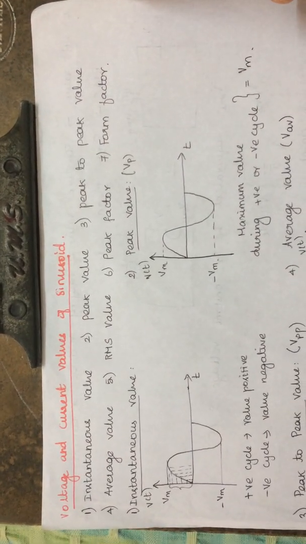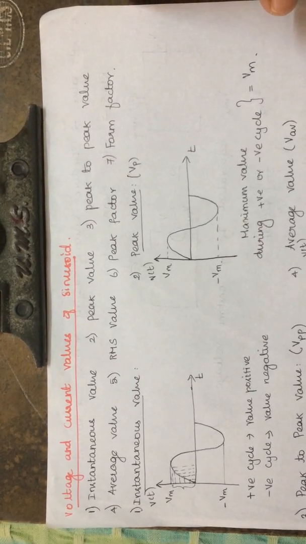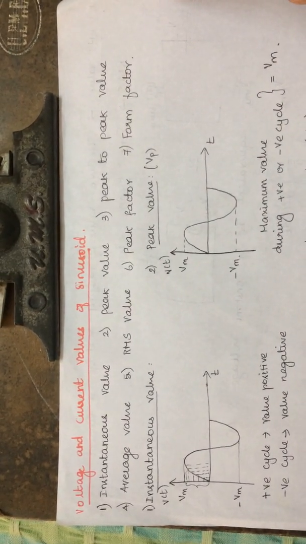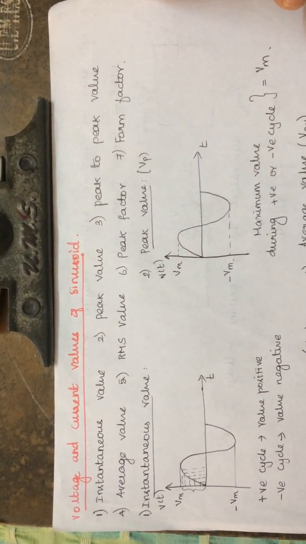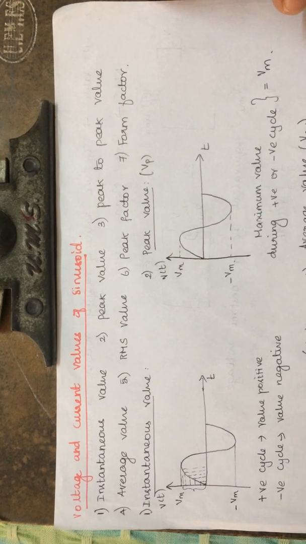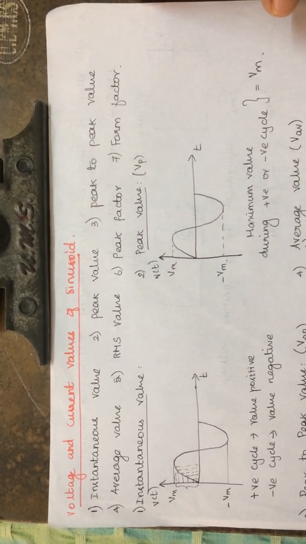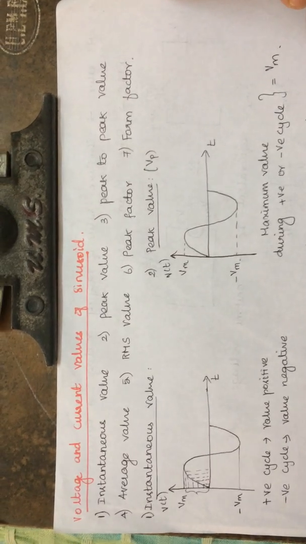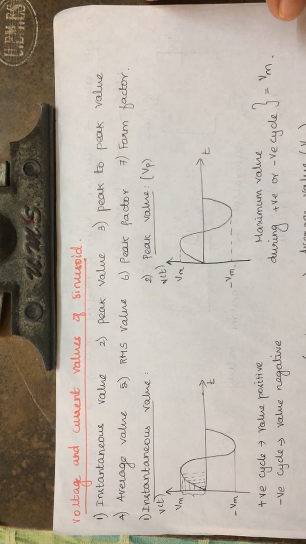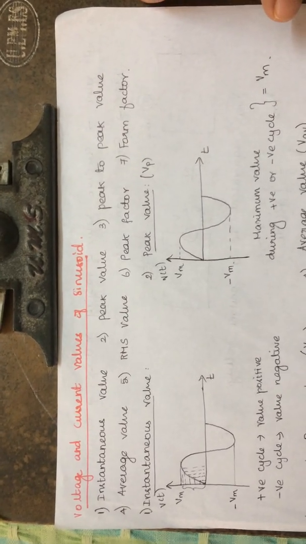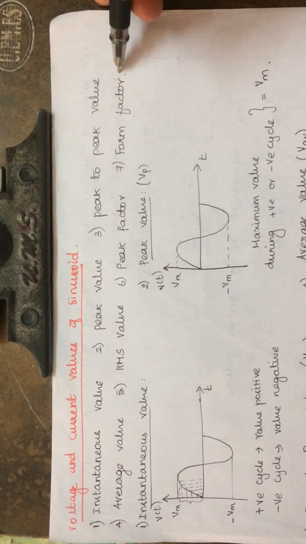So next we are going to discuss the voltage and current values of a sinusoid. We know that the sinusoid is a time varying signal. So at each and every instant of time, the magnitude of the waveform will vary. The magnitude is not constant, but it varies with respect to time. Now we have several factors relating to the voltage and current values of a sinusoid. Those factors are listed over here.